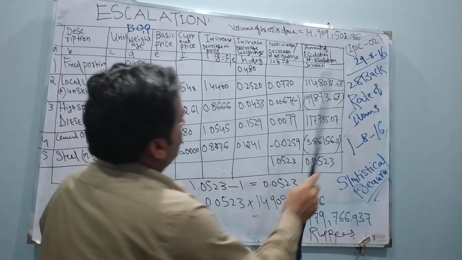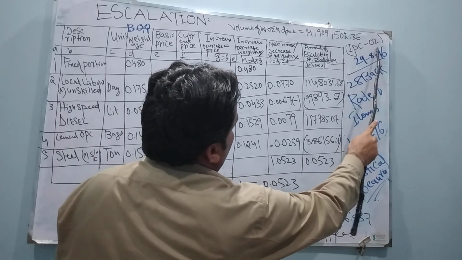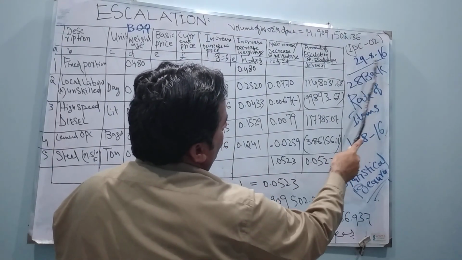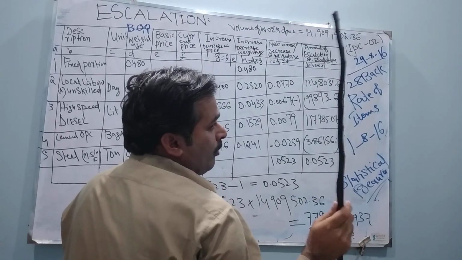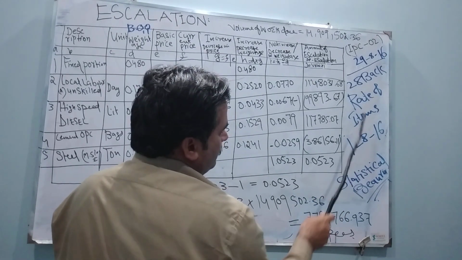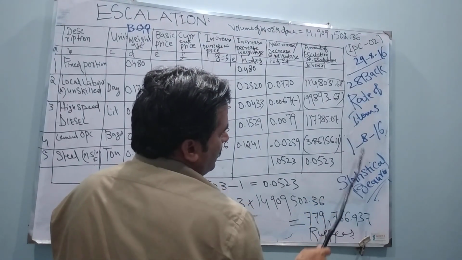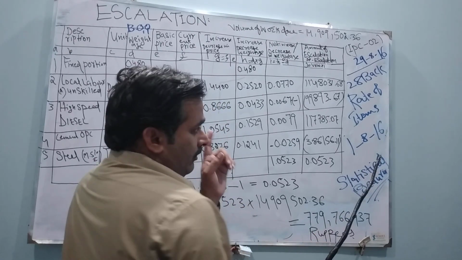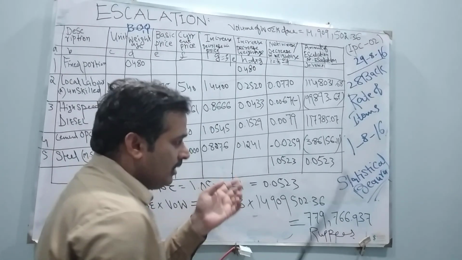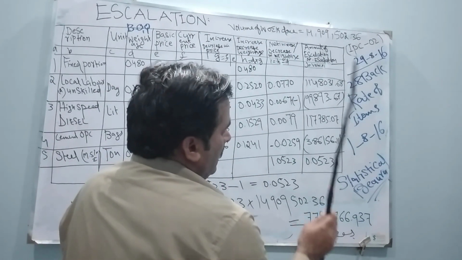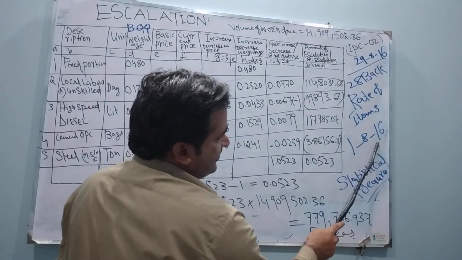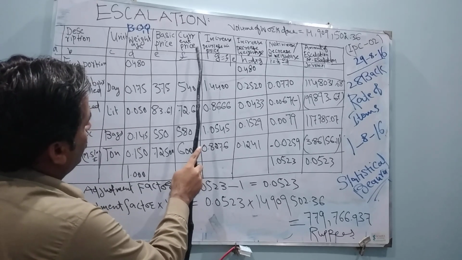Now look, friends, IPC 2, interim payment certificate, was submitted on 29th August 2016. Now what you have to do is go back 28 days. Okay, friends, I have written rates of items for 1816. When you write the application to the statistical bureau, you will write that I need the rates of different items for 1816, meaning the current price.